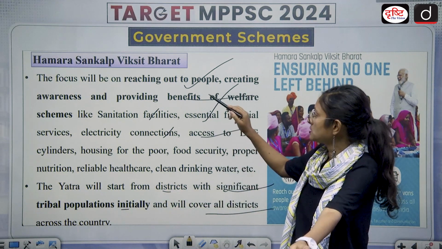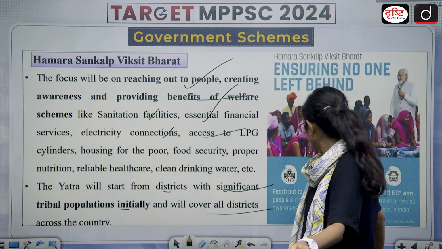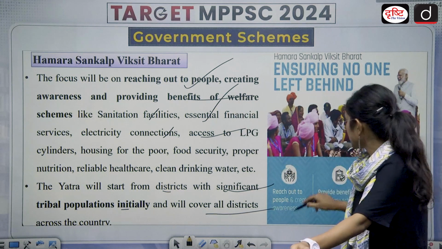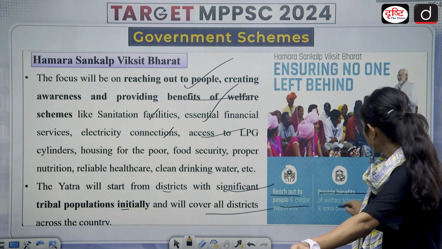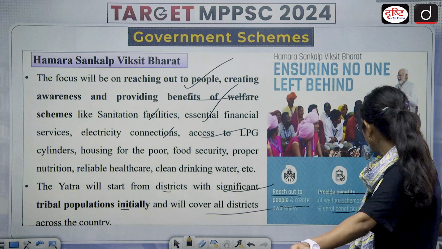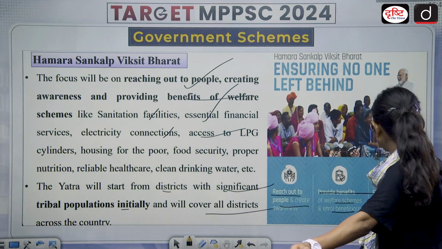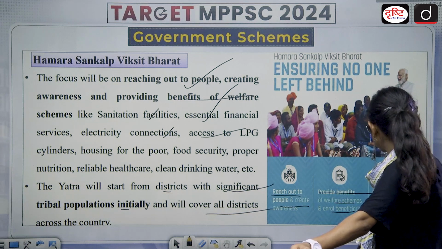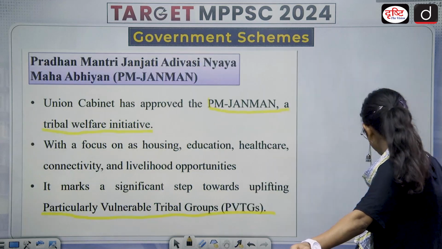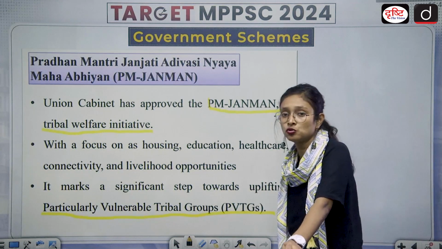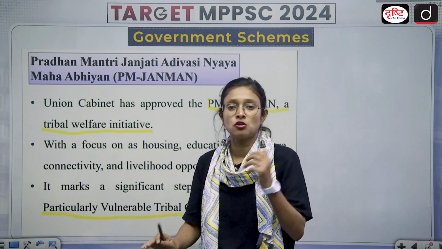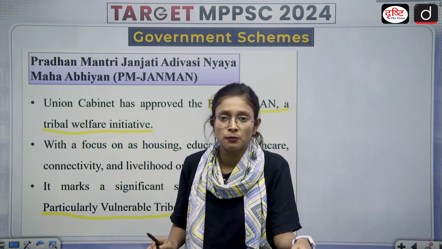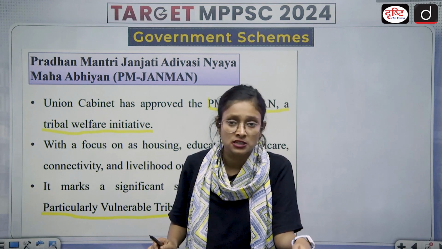So this is Hamara Sankalp Viksit Bharat. What is its aim? Here, reach out to people and create awareness, provide benefits of welfare schemes and enroll beneficiaries, flag off IEC vans to travel across the districts of India. So it is basically a connective program, and through it people will go from one place to another in order to know the problems, in order to know about the peculiarities of every district.